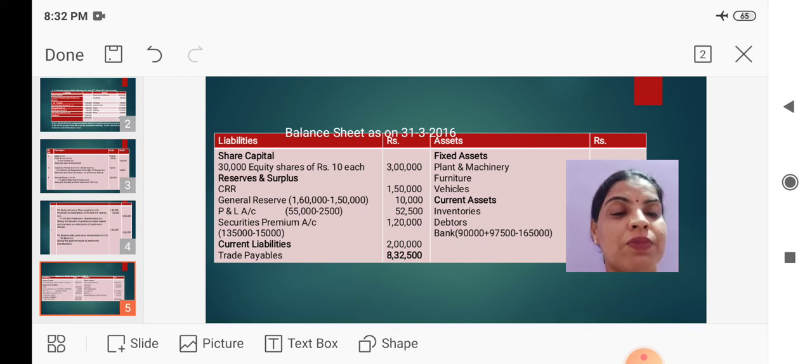Next, securities premium. In the balance sheet we had a securities premium balance of 1,35,000. At the time of redemption of redeemable preference shares, we provided 15,000 towards premium on redemption of preference shares. So now the present balance of securities premium is only 1,20,000. Then current liabilities, we have trade payables or creditors to the extent of rupees 2 lakh.